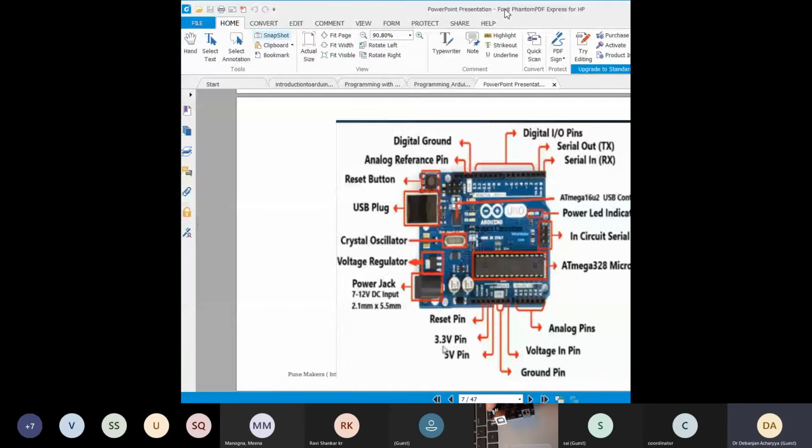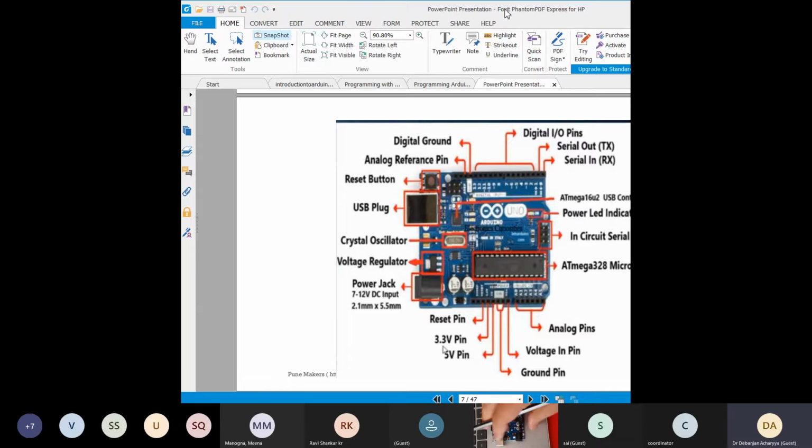By using this you just plug it, and on the other end you have the USB port. You can plug it into your laptop or PC, and by doing that you can access the microcontroller. You can burn or write any code by using software, so that code will burn into this microcontroller.